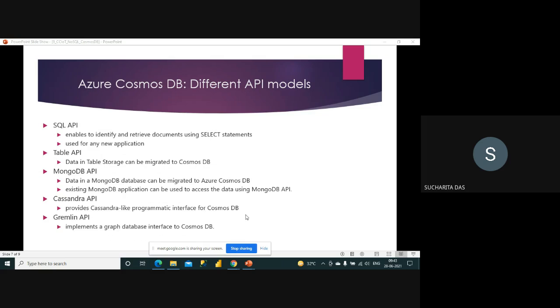The first one is known as SQL API. I will tell you that this is the most commonly used API model, because it is SQL.